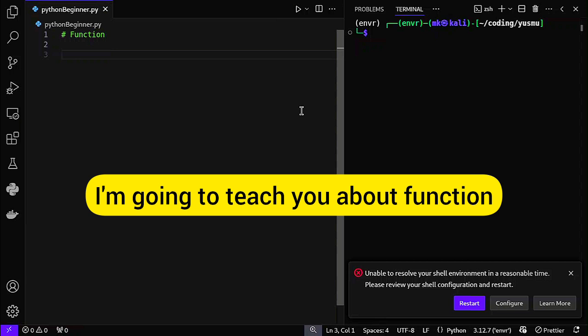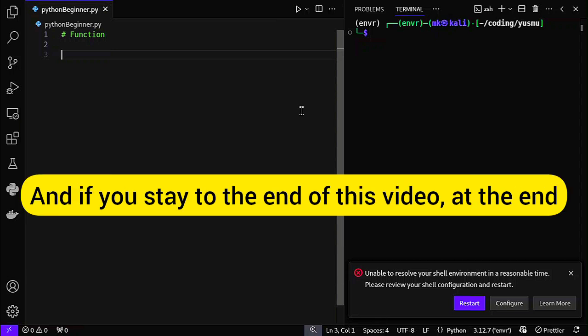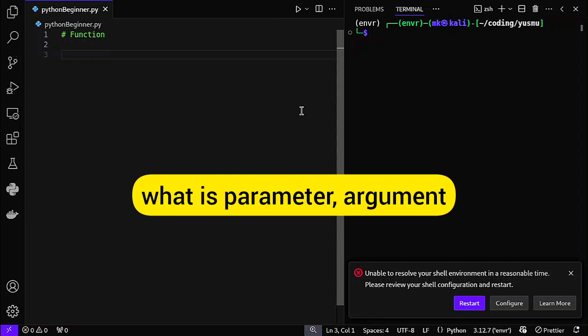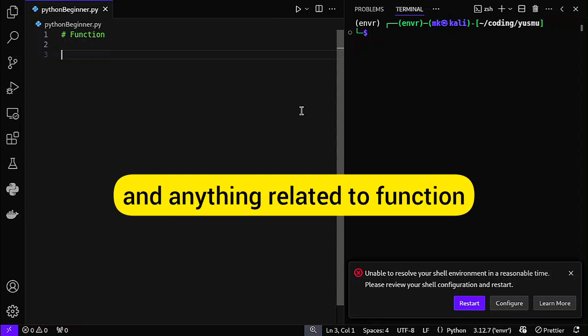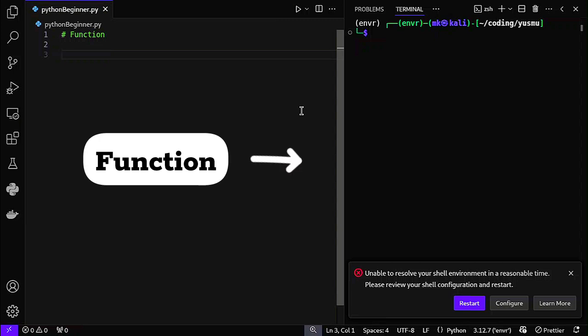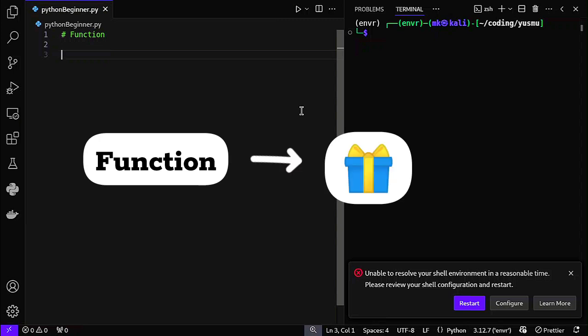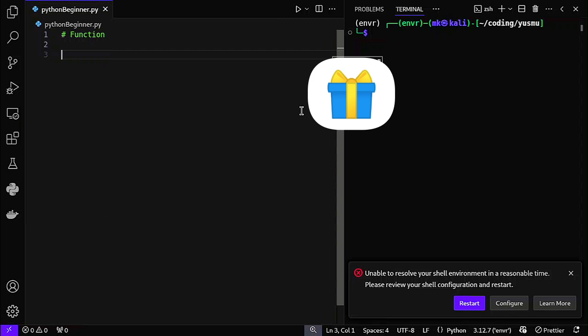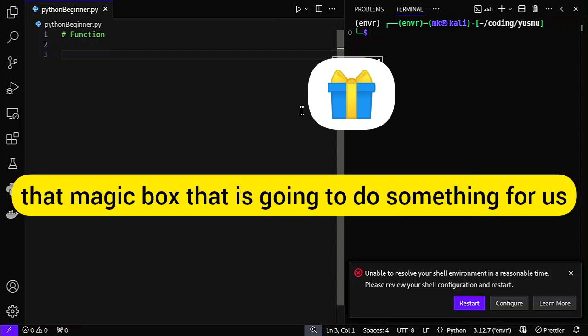So in this video, I'm going to teach you about function, and if you stay to the end of this video, at the end you're going to know how to create function, what is parameter, argument, and anything related to function. So let's start. Imagine a function like a magic box. A magic box where you just call it and it will do something magically for you.